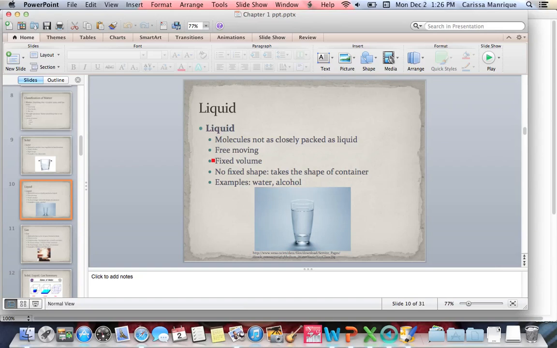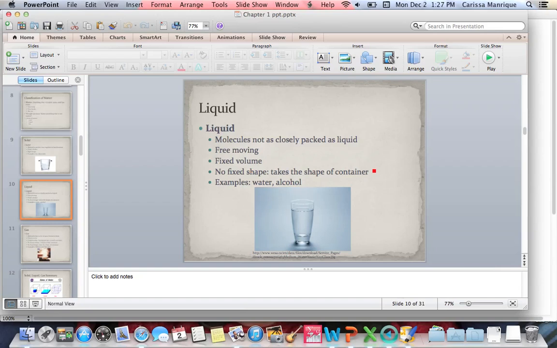A liquid has a fixed volume, just like the solid. If I put 10 milliliters of water in a gallon container, how much water did I put in there? 10 milliliters, okay? It has no fixed shape, all right? So if I put water in a cup, it's going to take the shape of the cup, right? Now, if the cup was shaped like a heart, then the water is going to take the shape of a heart, okay? So that's what it means, no fixed shape. It's going to take the shape of the container.